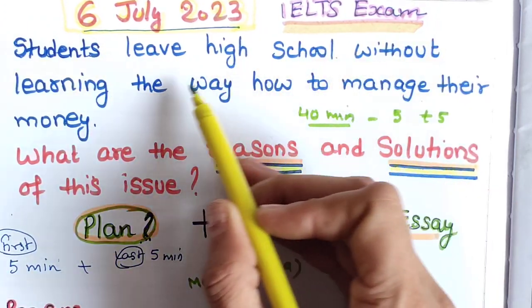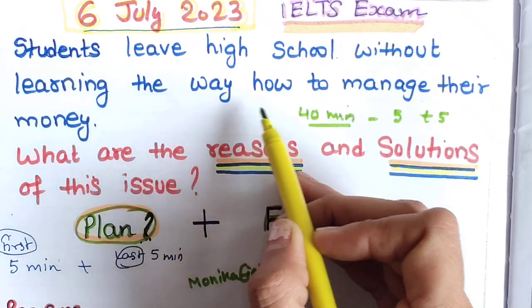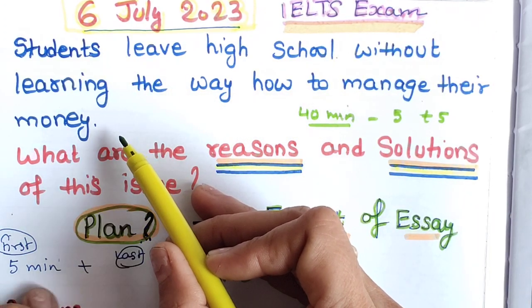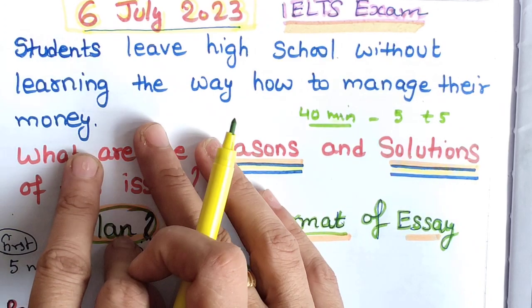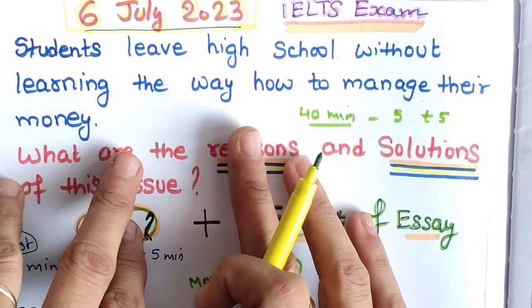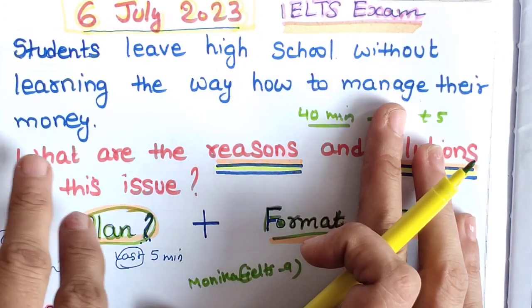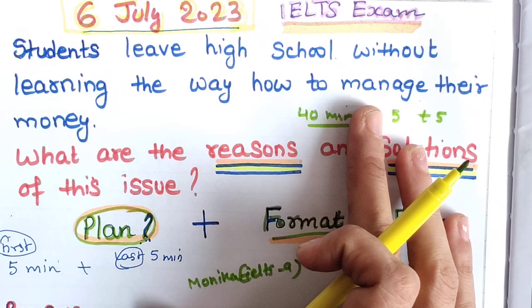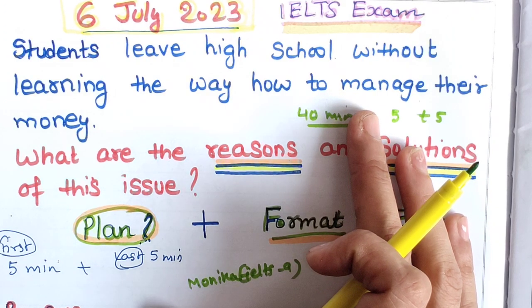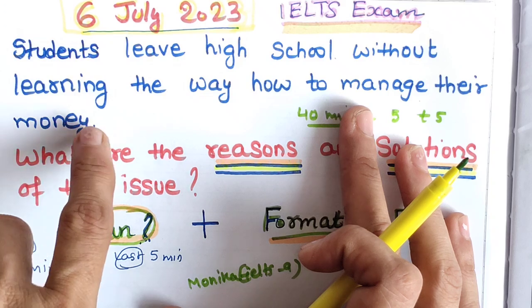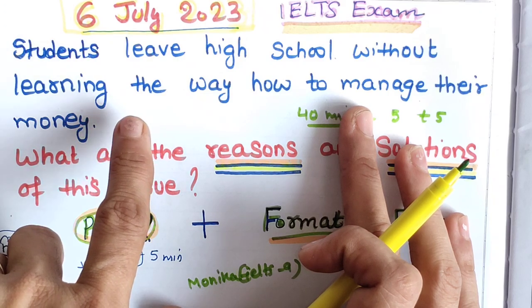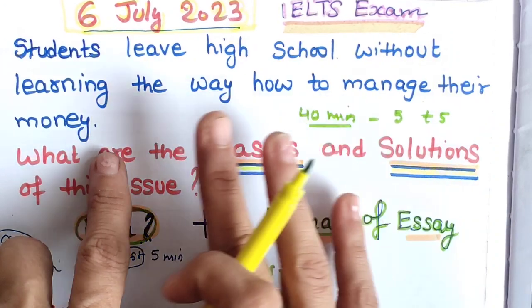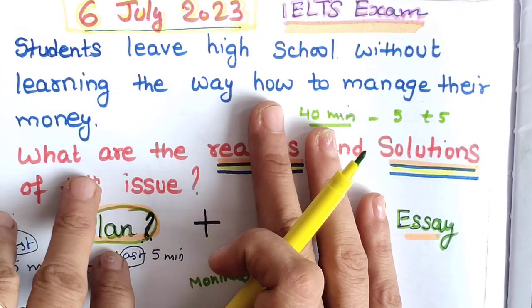Students leave high school without learning how to manage their finances. This is reality actually. In schools, we are not taught anything about how to manage our finances, like how to invest money, how to save money, where to save, how to do income tax returns, and so many things relating to finances. Schools should actively teach these subjects to everyone, but yes, this is reality. Nobody is teaching us like that.